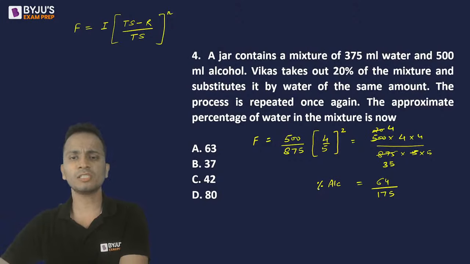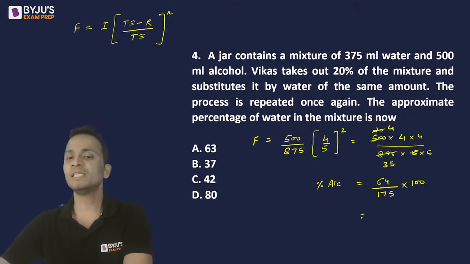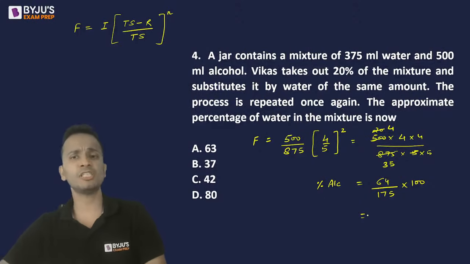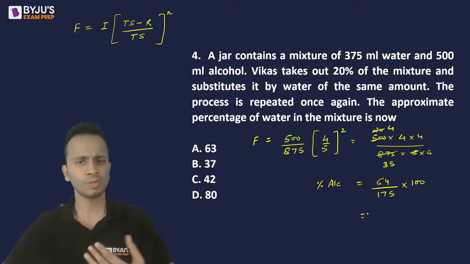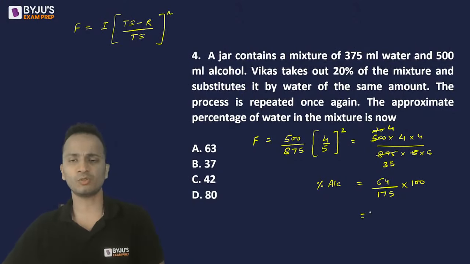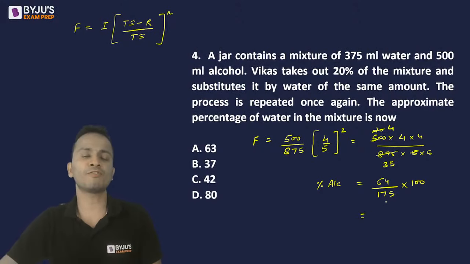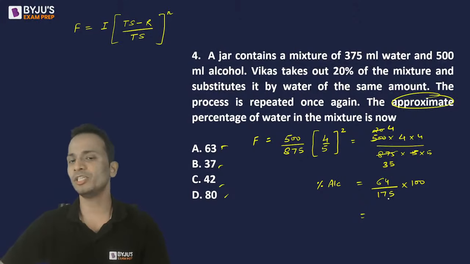Fine. So this is the fraction of alcohol. I'll convert it into percentage. So 64 upon 175 into 100 is the approximate percentage of alcohol which is left in the solution. If this is the percentage of alcohol, the percentage of water will be 1 minus this value, or 100 minus this one. Okay. So I'll calculate the percentage of alcohol and will subtract it from 100 to get the percentage of water. So percentage of alcohol approximately, now we have to calculate approximately. Options are also very far away. So 64 is what percentage of 175?